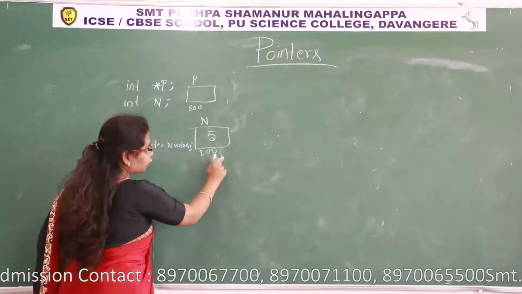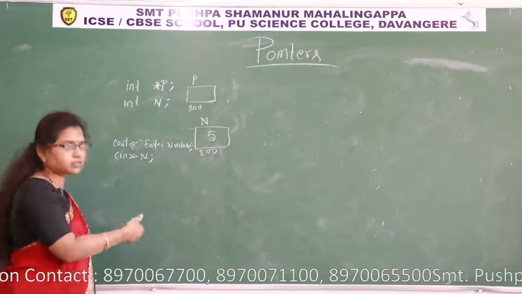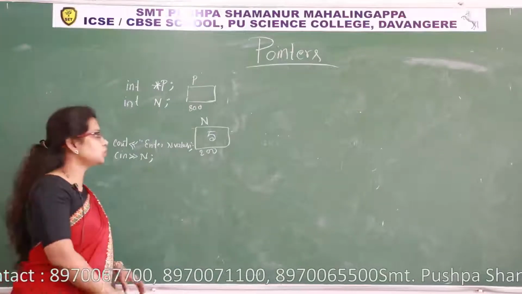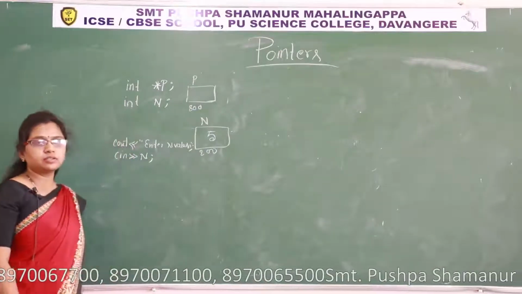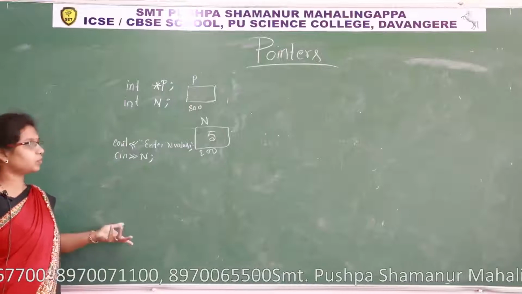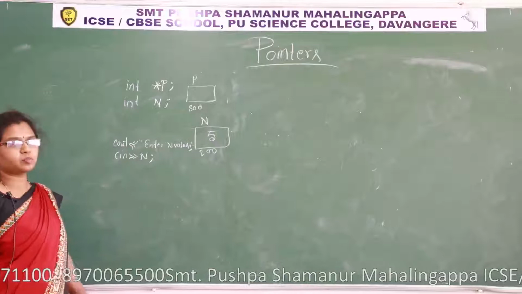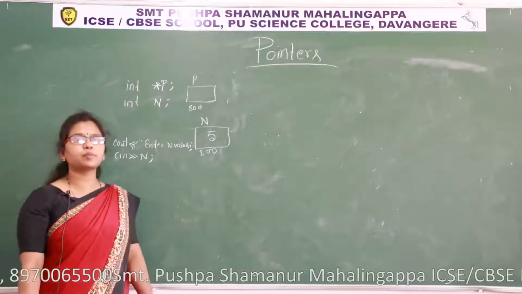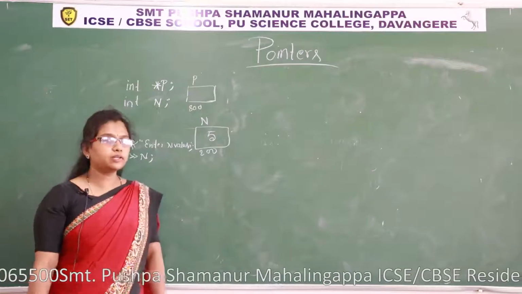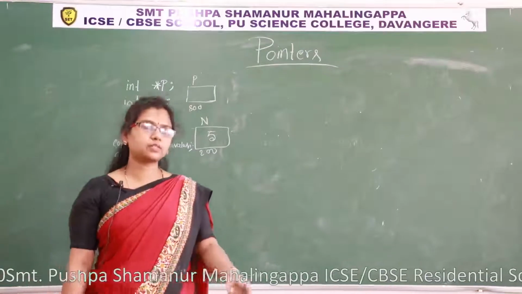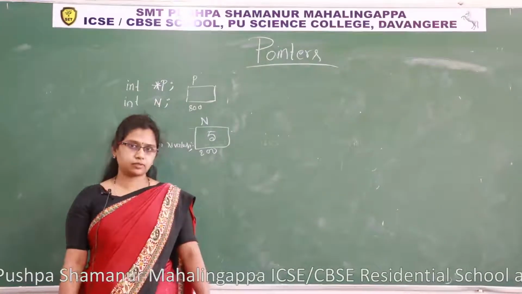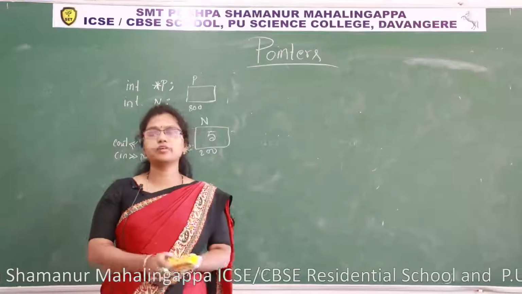Right now I have written on the board that the address of n is 200. This is an assumption. We don't know the actual address of a memory location. The user can't give the address of memory locations. Then how to store the address of another memory location? Who will give the address of a memory location? We already learnt an operator in the basic class last year, isn't it? First introduction to C++.